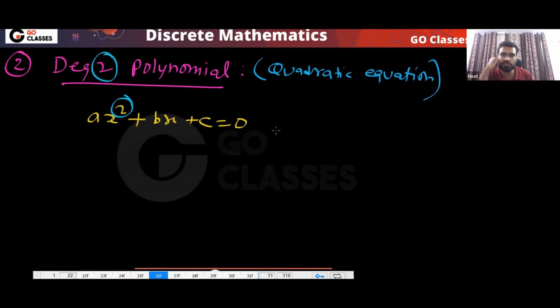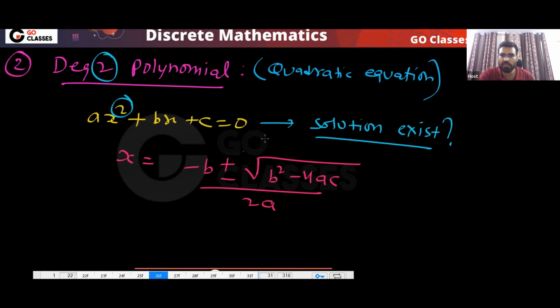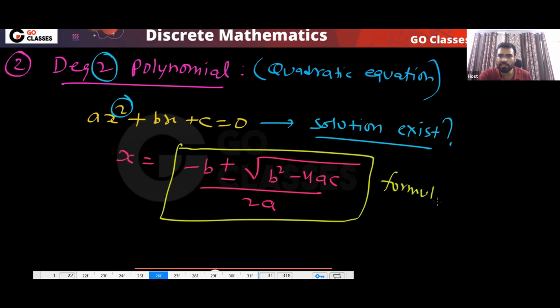Do we have a solution for this? Can I say a solution exists? Yes, because you can give a formula. What is the formula? Minus b plus minus under root b square minus 4ac, divided by 2a, known as the Sridhar Acharya formula. So we have a formula for a degree 2 polynomial also.